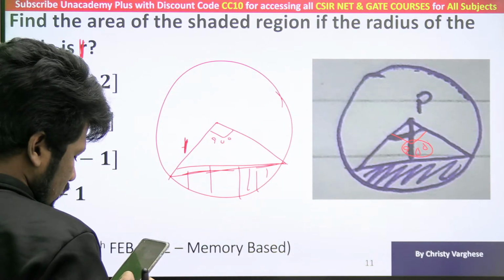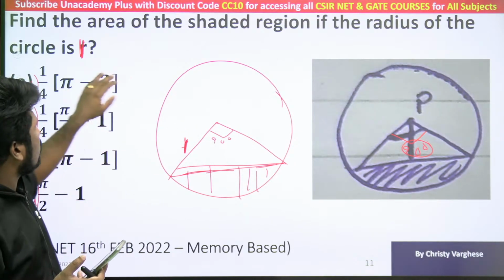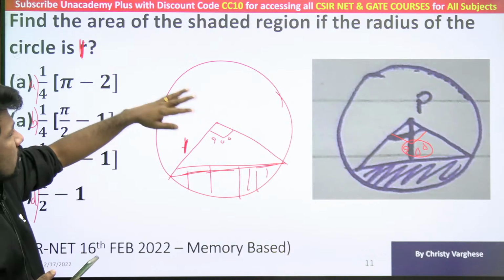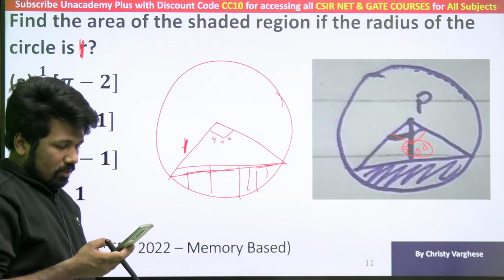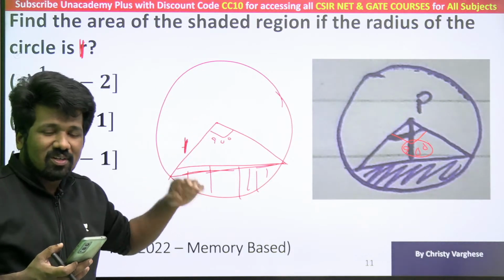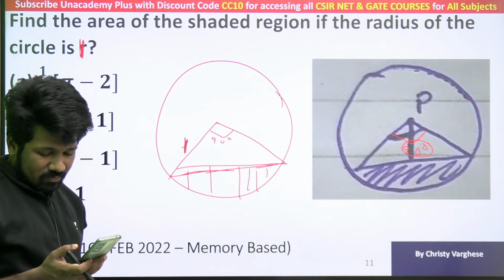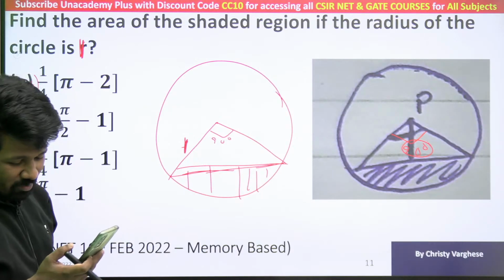All of you try it. The question is correct now. Those of you who attended the exam, please mention. Find the area of the shaded region if the radius of the circle is 1, or it is a unit circle. Yeah, again, we will not get the question exactly word for word because these are memory-based wordings now. No problem, Preeti. Thank you so much for sending the questions. That is more important.